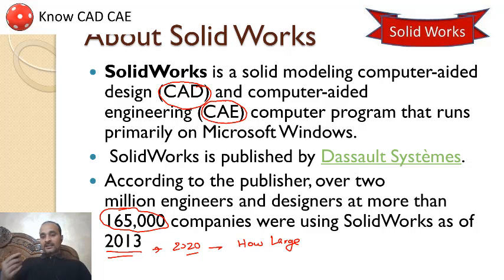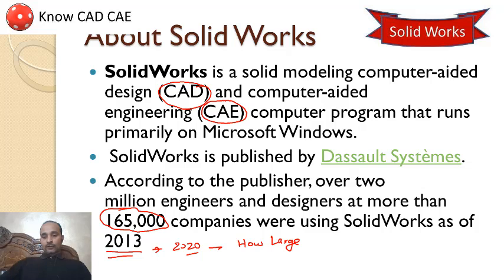Basically, SolidWorks is used in almost all companies for 3D modeling and designing. SolidWorks is published by Dassault Systèmes. They publish multiple softwares, CATIA and SolidWorks, in different versions.